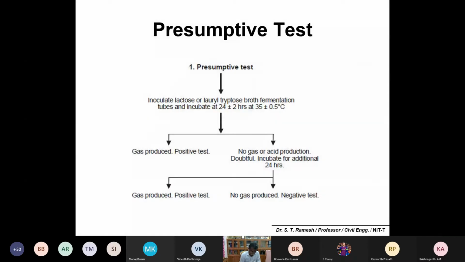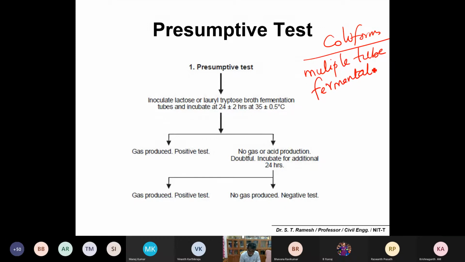Okay, so number 1, coliforms can be identified by the multiple tube fermentation test. This multiple tube fermentation test may have 3 stages of testing.